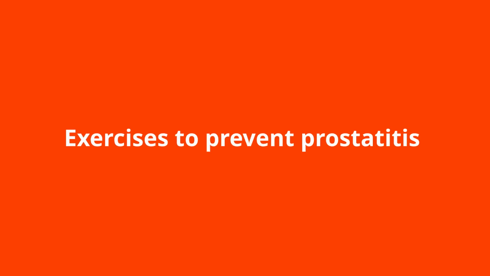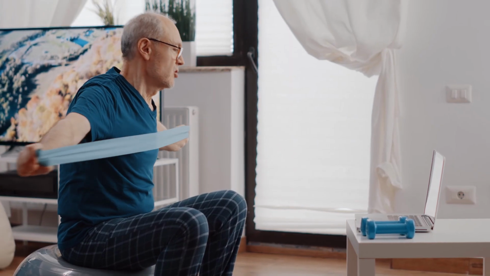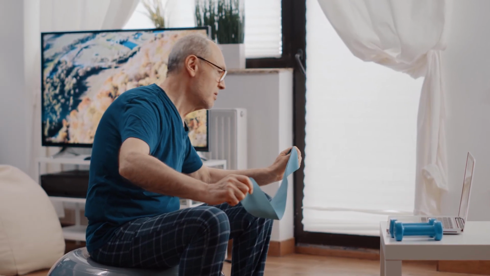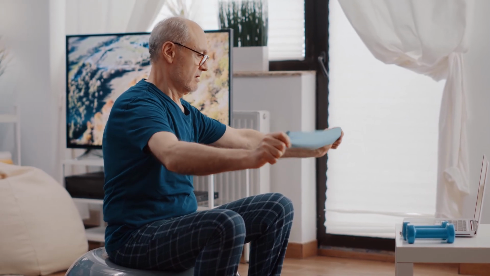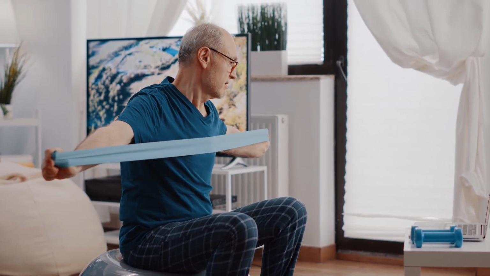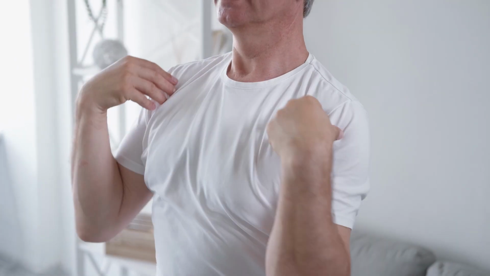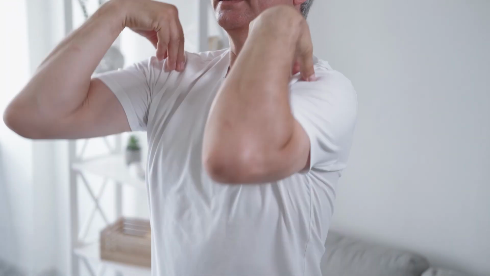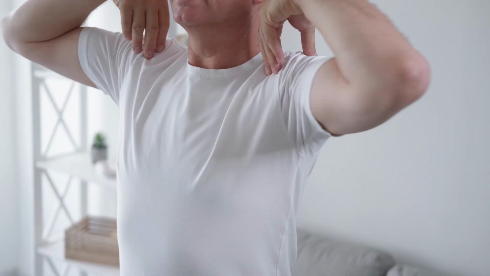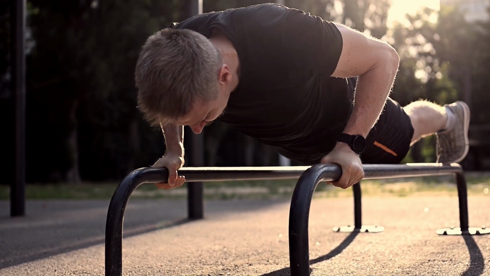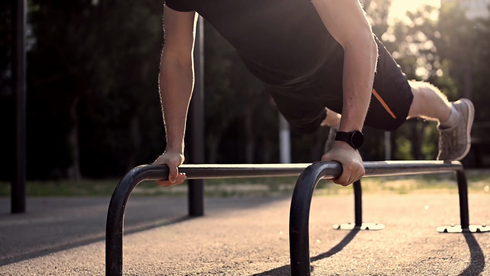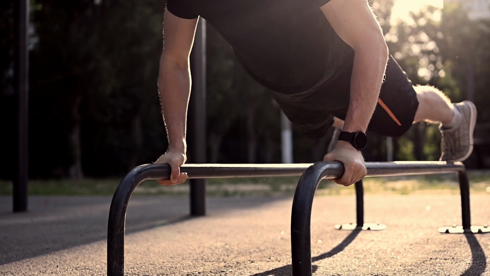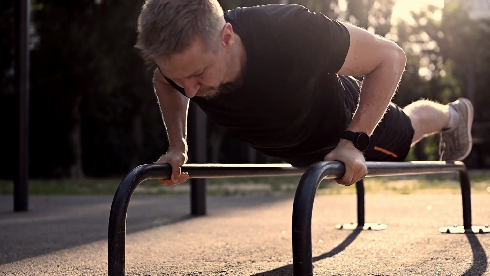Exercises to prevent prostatitis. Properly selected physical activity increases the blood supply to the organs and tissues, activates breathing and metabolic processes. Physical activity improves the functional state of the nervous and muscular systems, as well as the psycho-emotional state. In the treatment of prostatitis, an important role belongs to physical activity. It affects the intensity of blood circulation and metabolism in the prostate gland. The contraction of the pelvic muscles has a direct massaging effect on the organ.